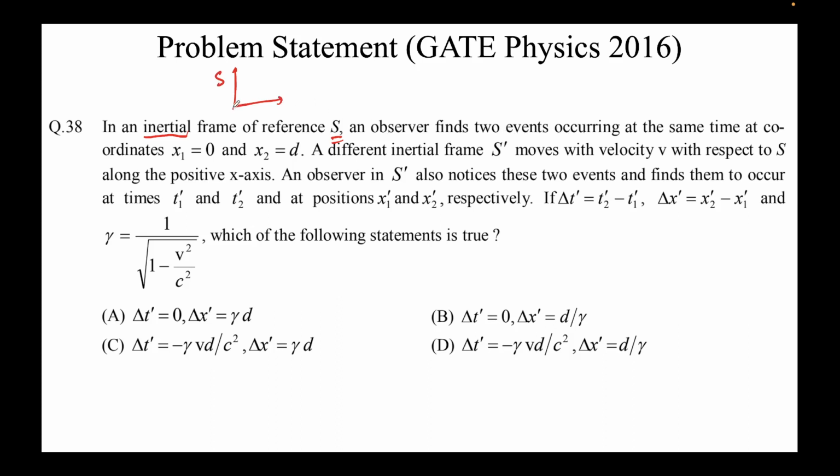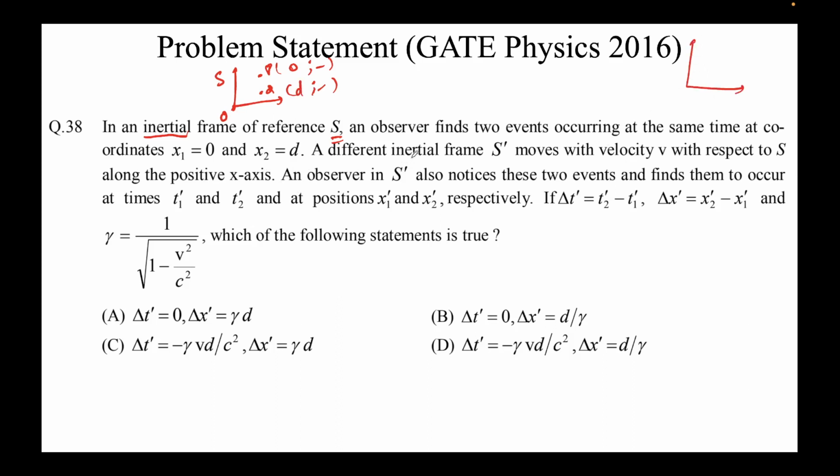It finds two events. So an observer is sitting, let's assume, as always, at the origin. The observer finds two events occurring at the same time. So these are two events P and Q. The first event is P, the second event is Q. They are happening at the same time. We don't know what time, but they are happening at the same time. The first coordinate is 0, the second coordinate is t. Again, we are ignoring y and z because the motion is in x direction. How do I know it's in x direction?